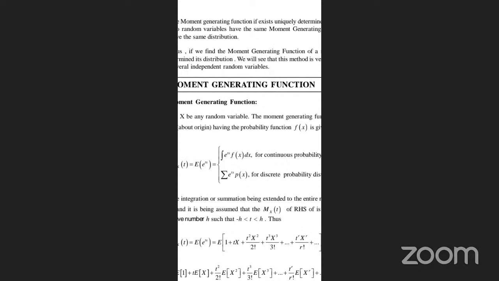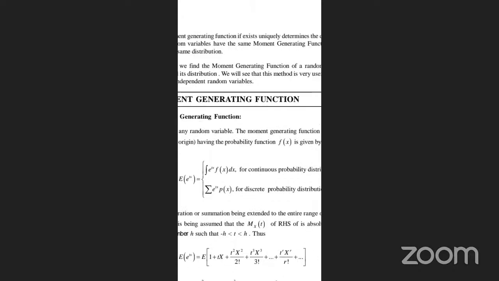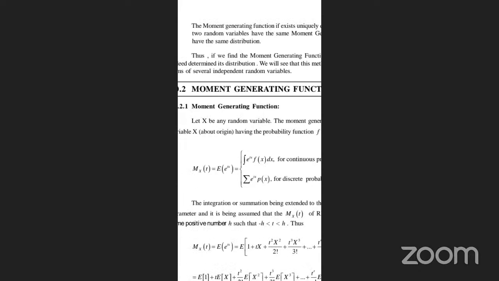If you find the moment generating function of a random variable, we know the distribution. That method is very useful when we work on several independent random variables. So, the moment generating function. Let X be a random variable. The moment generating function, MGF, is a property of the random variable.